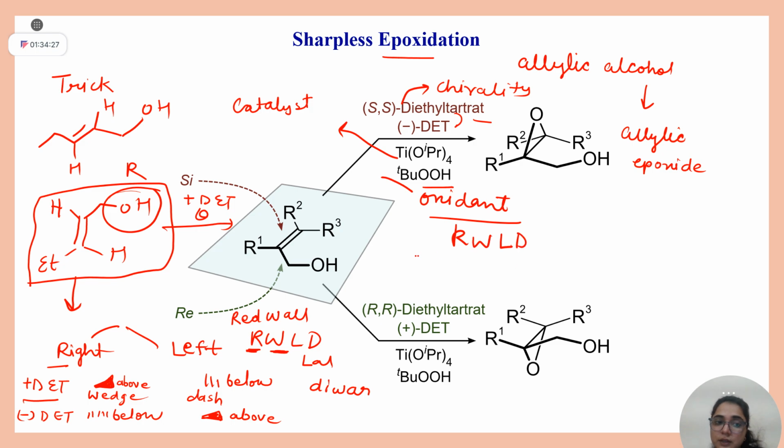Now tell me, CH2OH is right or left? Right. It means you have to make this epoxide to the wedge position. Student, is this trick clear to you?